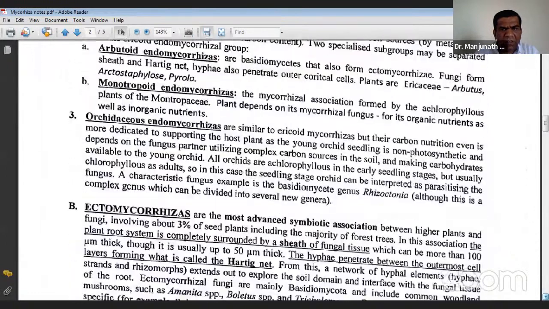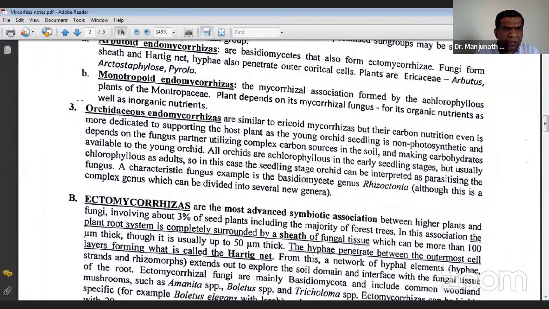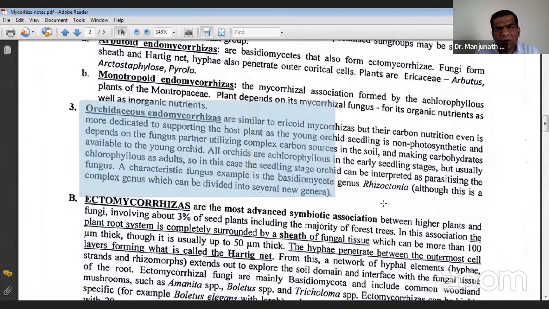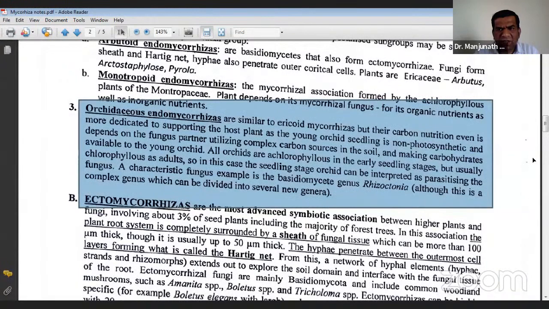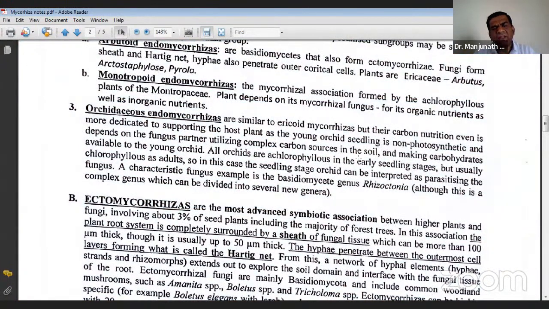Another important question: orchid endomycorrhiza. You may have some questions. Interestingly, the seed of the orchid doesn't have a food-supplying endosperm. The endosperm part of the seed is the storage organ for nutrients. It lacks this endosperm, that's why it requires an external partner, external support.